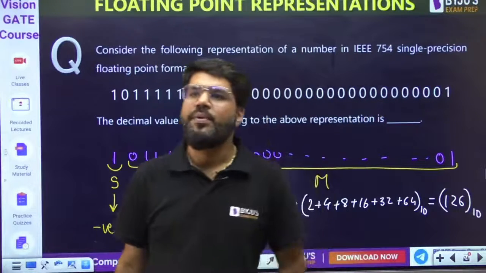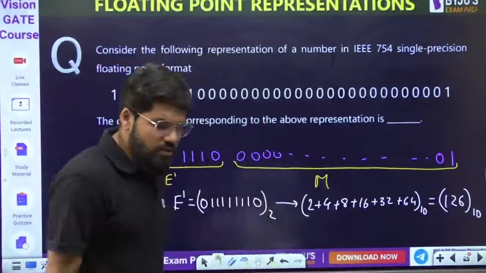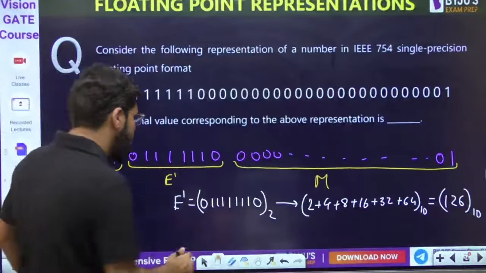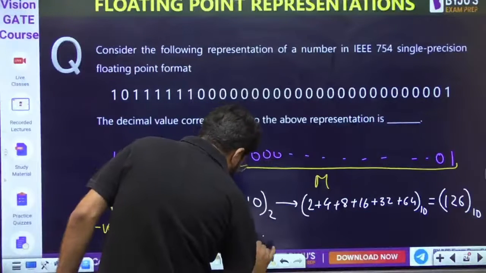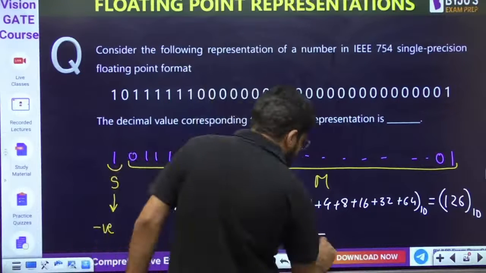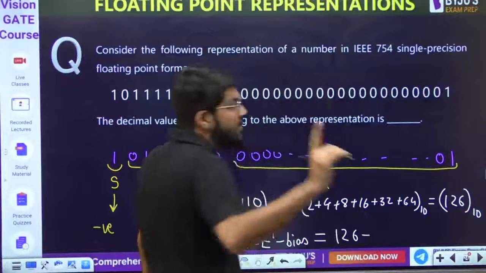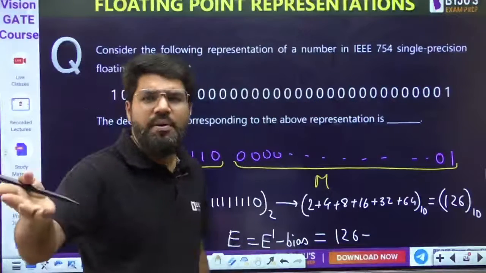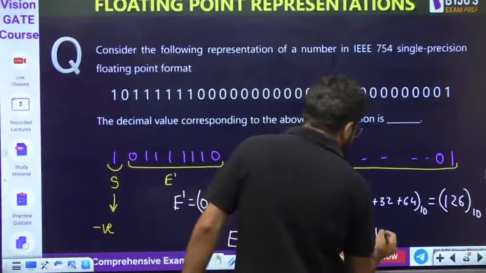It should be how much? 126 in decimal, right? So what is going to be the actual exponent value? It is known as E dash minus bias. 126 minus bias. Now bias in IEEE, can we remember what the bias is? 127.